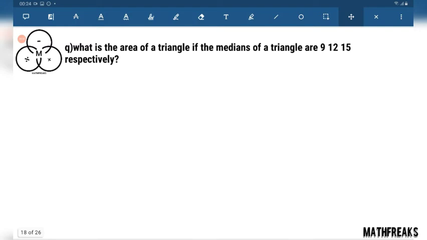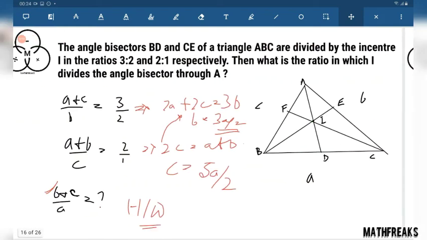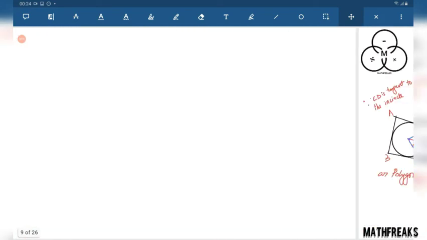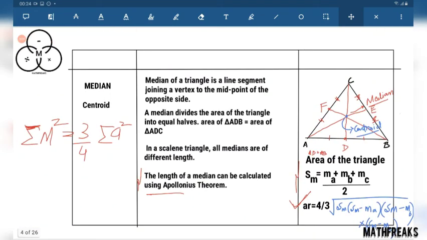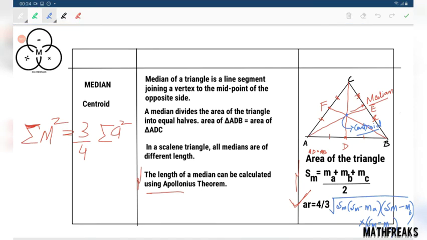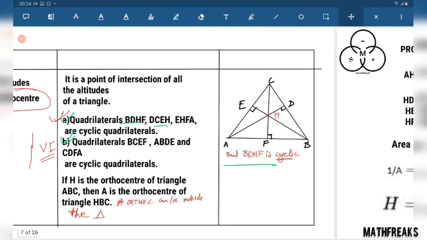What is the area of a triangle if the medians of a triangle are 9, 12 and 15? We have the direct formula, 4 by 3 root over of S times S minus MA, MB, MC, like that. We can apply this formula directly and find out the area.